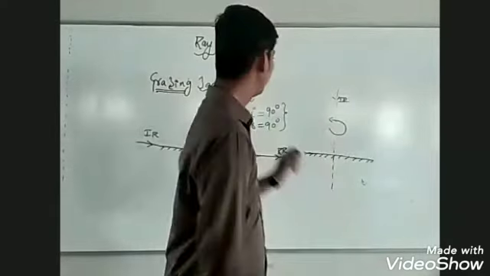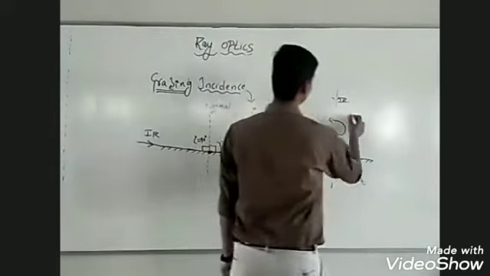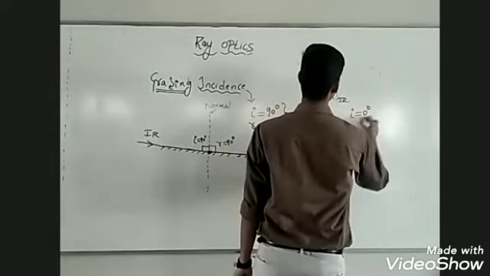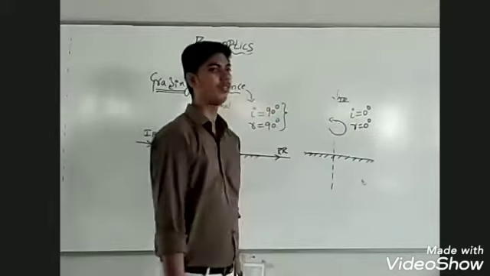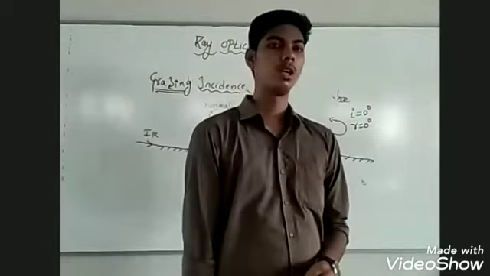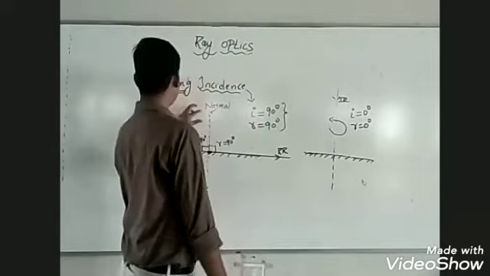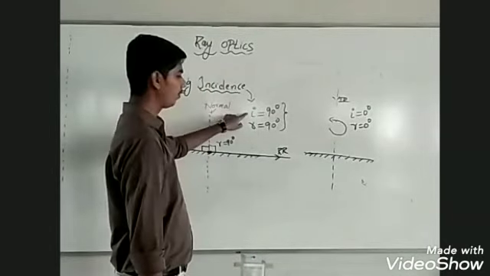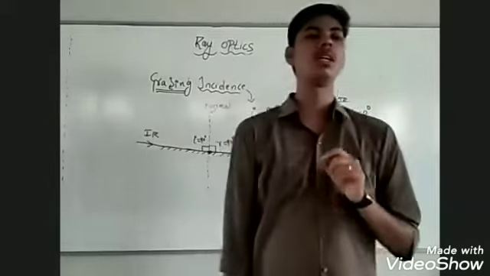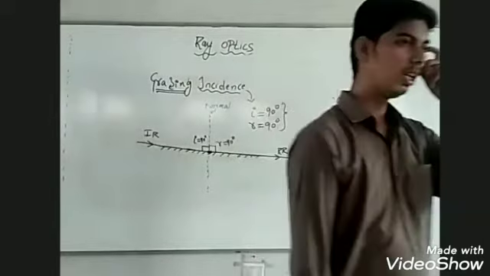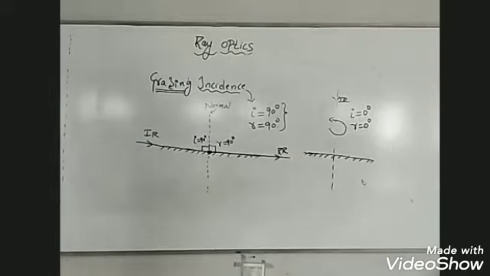This is regarding normal incidence and grazing incidence. In case of normal incidence, angle of incidence is 0 degree and angle of reflection is also 0 degree. Whereas in case of grazing incidence, angle of incidence is 90 degree and the angle of reflection is also 90 degree. Is the idea of normal incidence and grazing incidence clear?